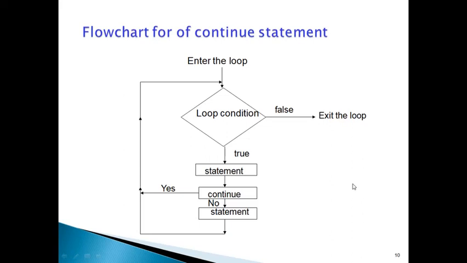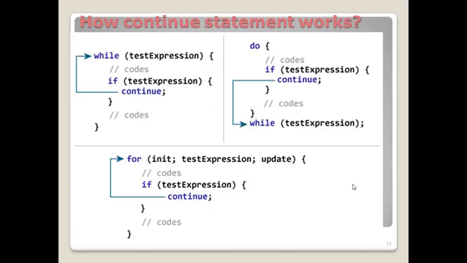The continue statement skips only the current iteration; we can't say only one iteration. Sometimes it needs to skip two or more iterations also, based on some condition. Whenever the continue statement is executed, it skips the current iteration and ignores the remaining instructions of the loop. Now we will see some examples.